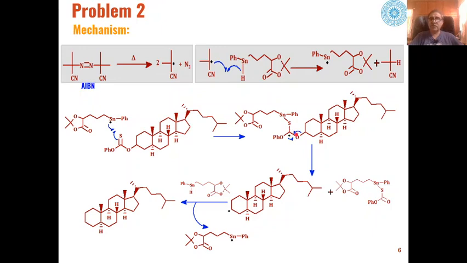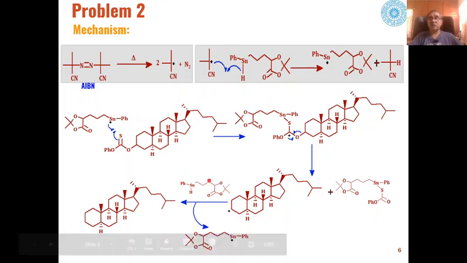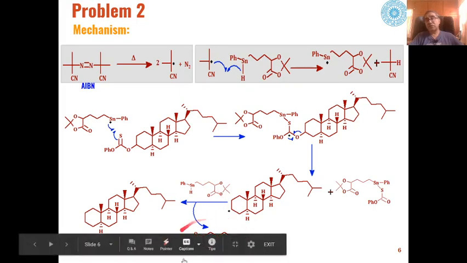This will create a carbon oxygen bond, and a free radical will be generated at this steroidal moiety. So this steroidal free radical, plus we are having this as the side product. Then this steroidal free radical will interact with one more molecule of the tin hydride, and H free radical from here will be shifted to the steroid, and another tin free radical will be generated, and this tin free radical can